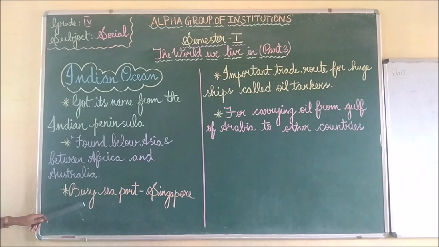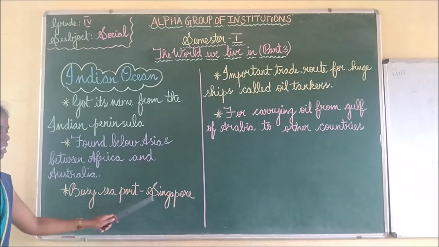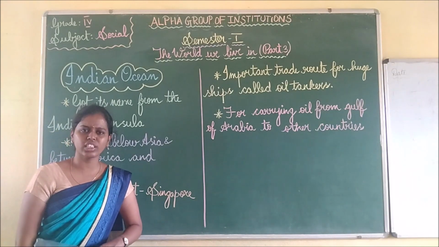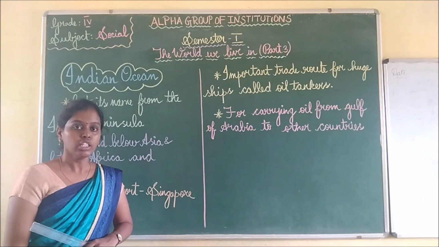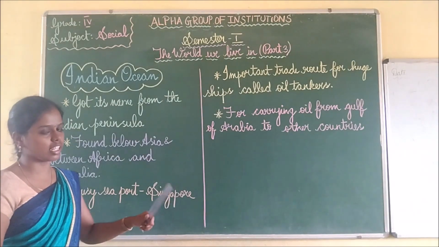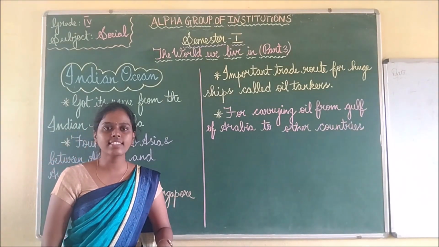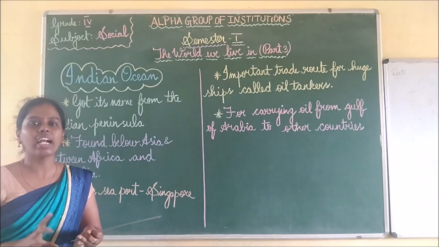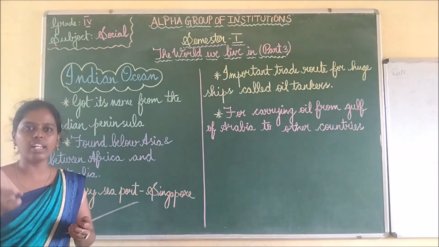Then the busy seaport is Singapore. Seaport means where all the ships and boats will come. So near Singapore there is the Indian Ocean. In that seaport many boats, ships and most of the trade will happen.